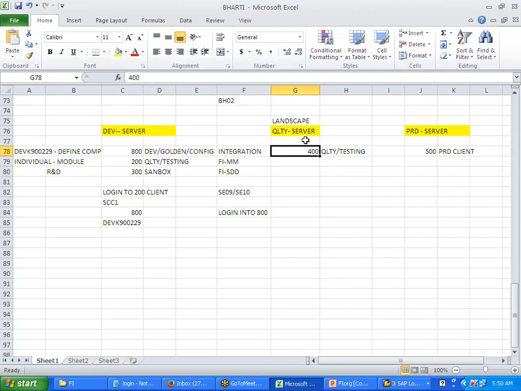So this is how it will come. Now you will do the respective testing. If it is not fine, again you do the changes, again you send it. Again you do the changes, again you send it. Clear?